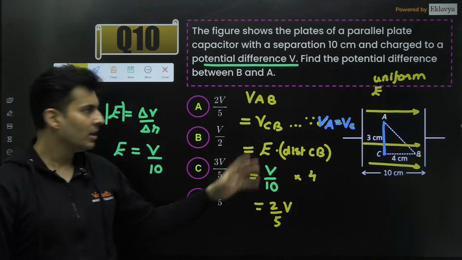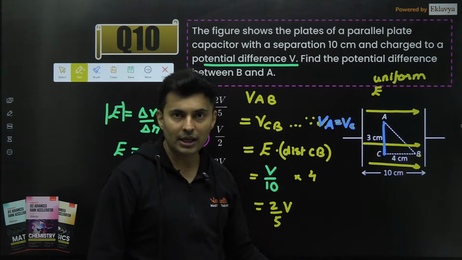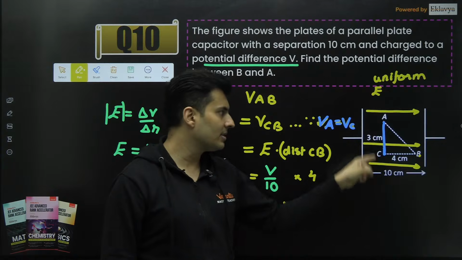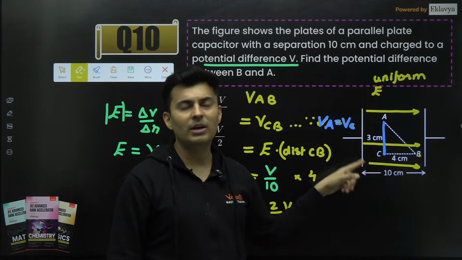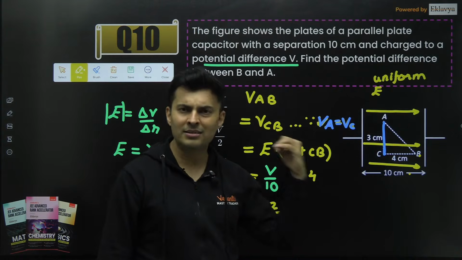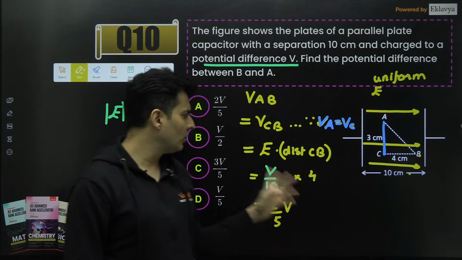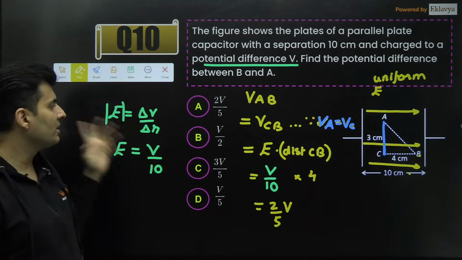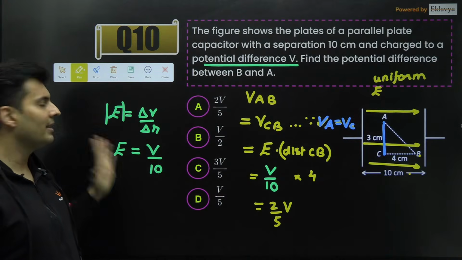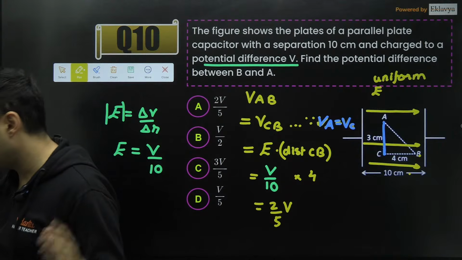Beautiful question, concept: the field is uniform, number one. Equipotential lines are perpendicular to it, so A and C have the same voltage. So if you want to find between A and B, just find it between C and B. So 3 centimeters is irrelevant to the question. Now, the distance between C and B is known, you put it, but the field is unknown. The field can be recalculated using the same formula. Field is dV by dr, so total voltage and total distance. So that's it, guys. Option A.